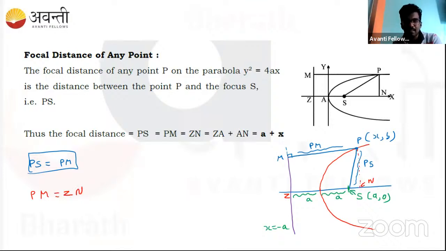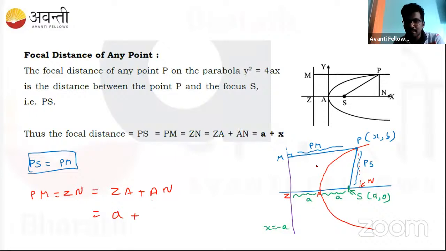We just found that this distance must be the same as this distance, and this ZN is a combination of ZA and AN. This distance ZA is nothing but A, as you see in the diagram, plus AN.